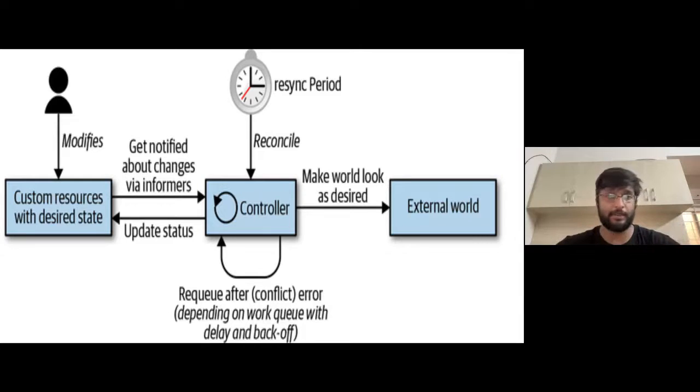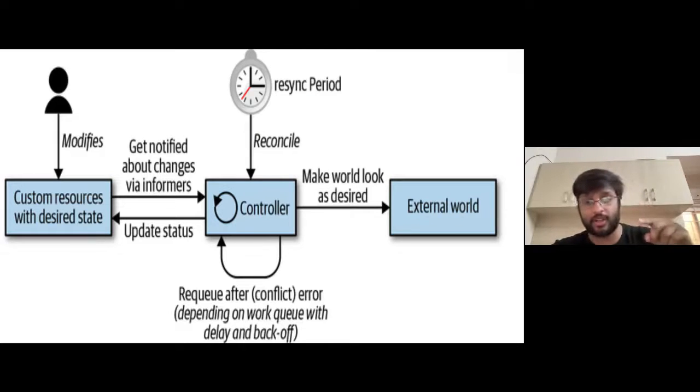So if you see here, someone modifies, adds, or deletes a custom resource, which is the Prometheus template in our example. The controller gets notified that some changes happened via informers, and we'll cover what an informer is. What it does is put that in a queue. It maintains an internal queue to ensure that any changes that have happened are in the queue, to ensure that there is redundancy and it is actually going to happen.